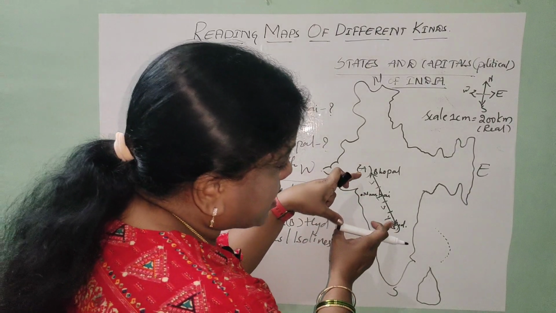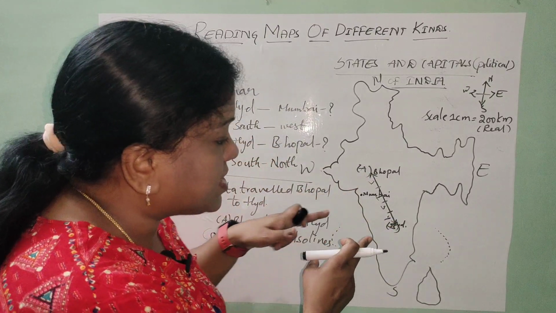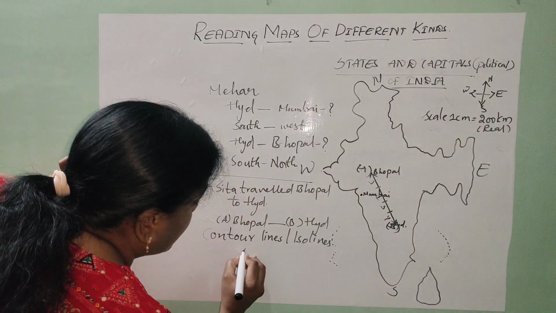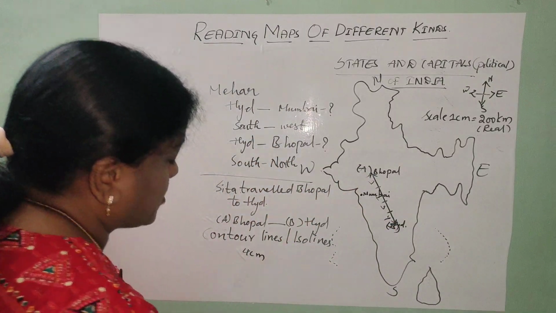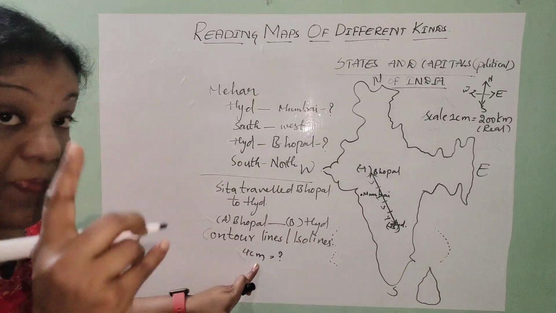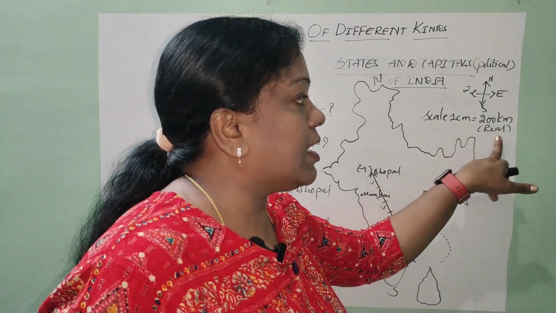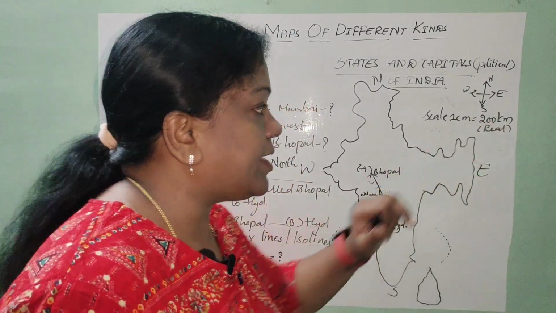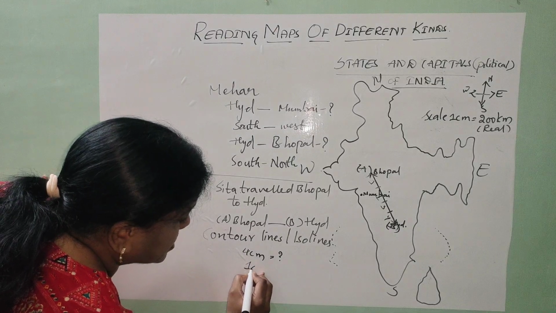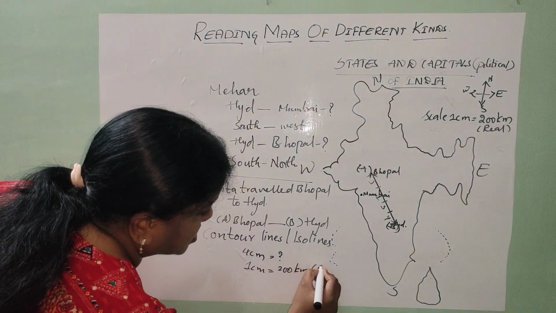So when I put the scale on this contour line or isoline, I got the scale distance equal to 4 centimeters. I don't know the real ground distance, but I can convert the scale distance, where 1 centimeter is equal to 200 kilometers of real ground distance.